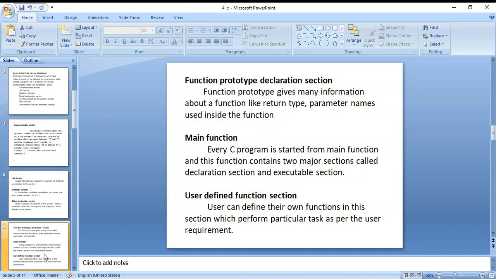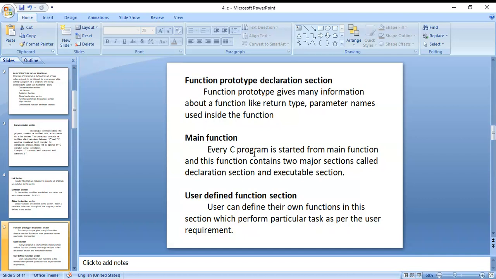Next, the function prototype or declaration section. A function prototype gives much information about a function, like the return type and the parameter names used inside the function. Those all are the prototype.